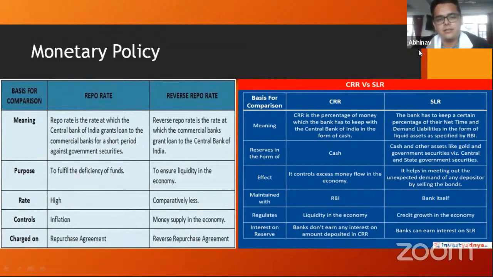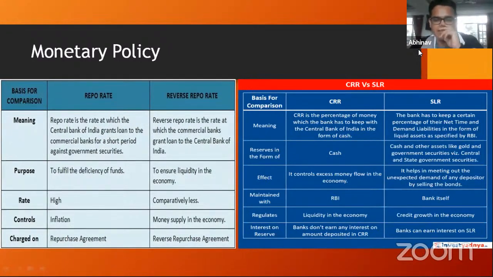And then there is another thing called the reverse repo rate. Reverse repo rate effectively means the rate at which RBI borrows money from the commercial banks of India. Okay. Now, let me tell you what CRR and SLR are, and then this repo rate and reverse repo rate would become more relevant for you.